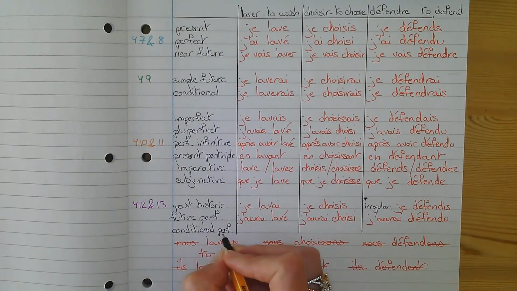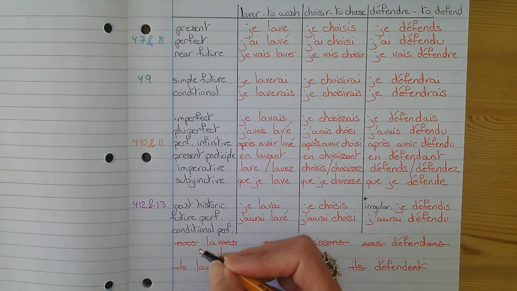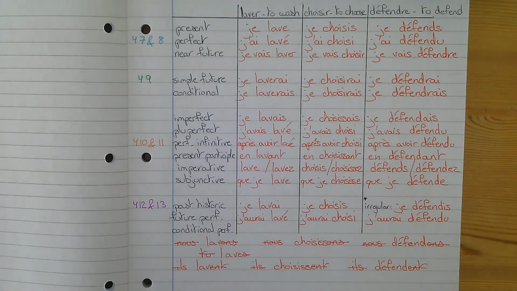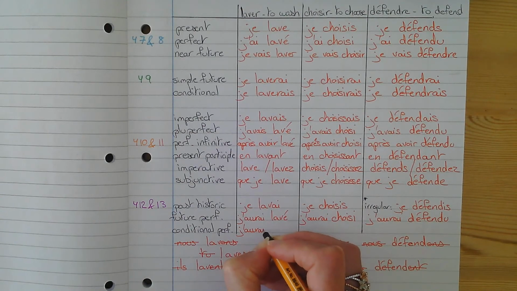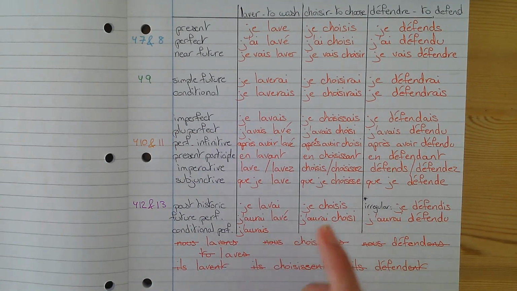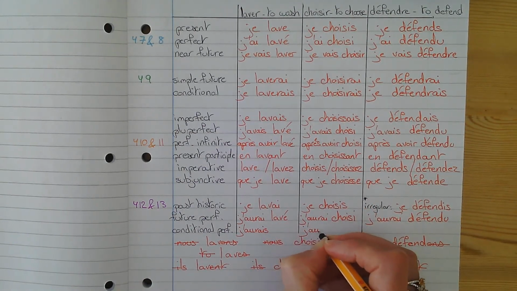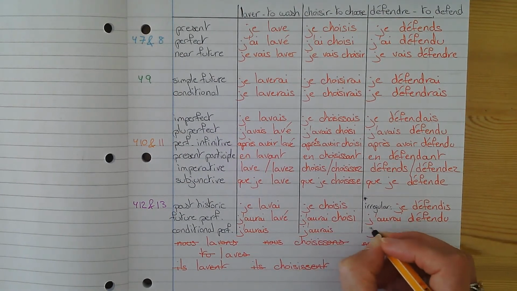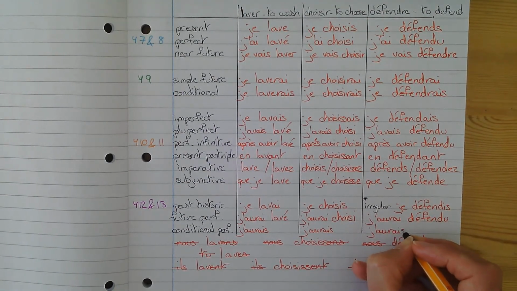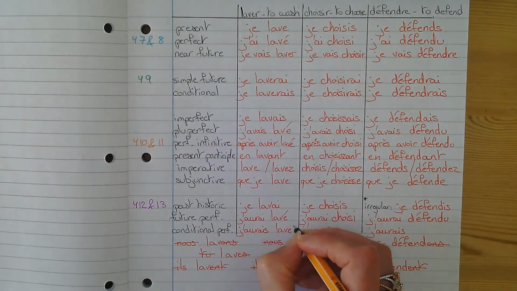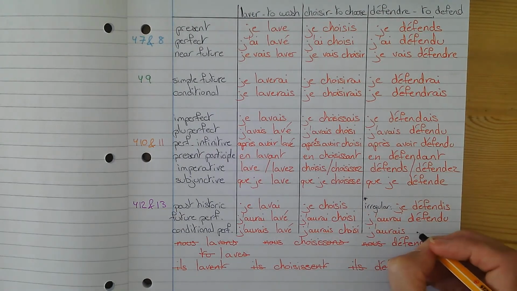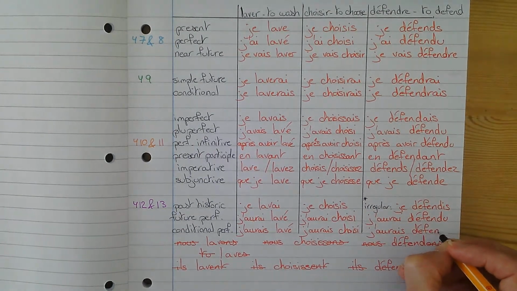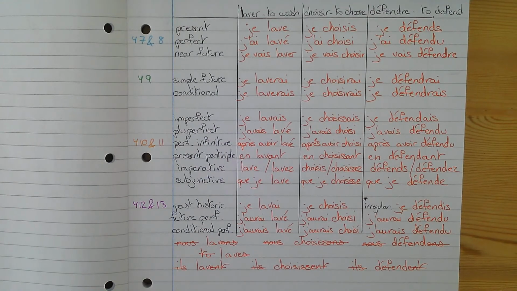And the conditional perfect, you want to say, I would have washed, I would have chosen, I would have defended, which is almost the same except that "I would have" takes an S at the end. So "j'aurais". And then guess what? You put down your past participle again. And because those are normal regular verbs, there's no difficulty. You don't agree anything, you just leave it like that.